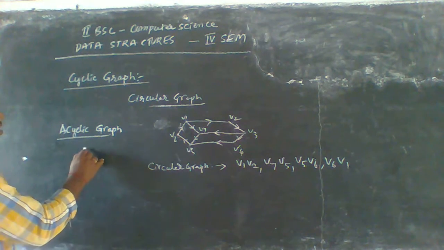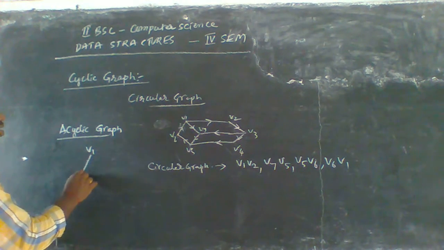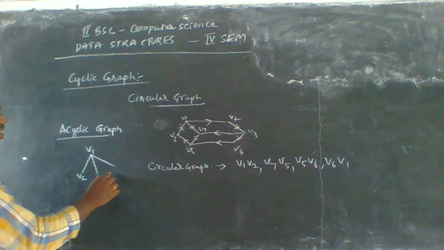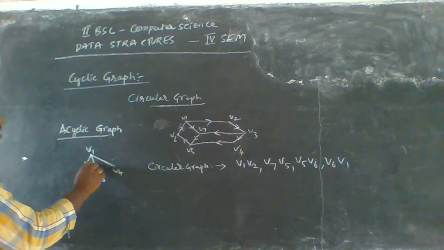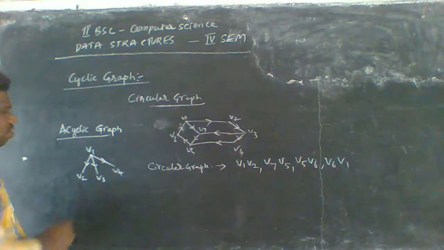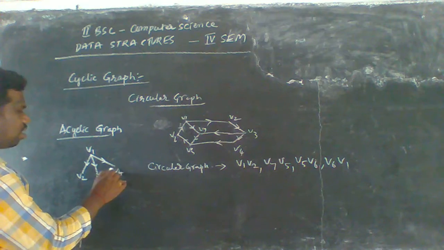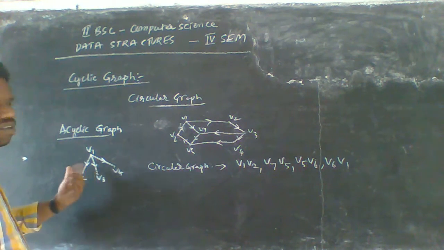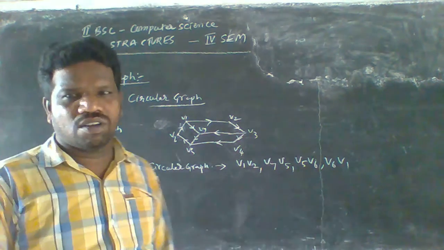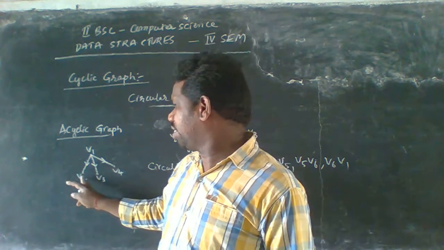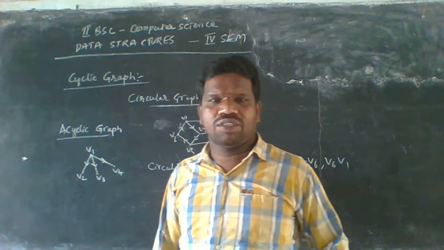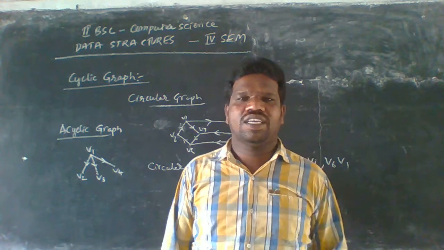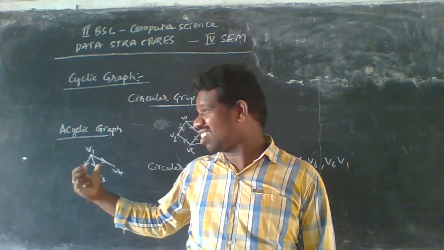An acyclic graph can be drawn like this. We have vertices V1, V2, V3, V4. In total we have four vertices, and in this diagram no circuits are possible. That is why this diagram is known as an acyclic graph.